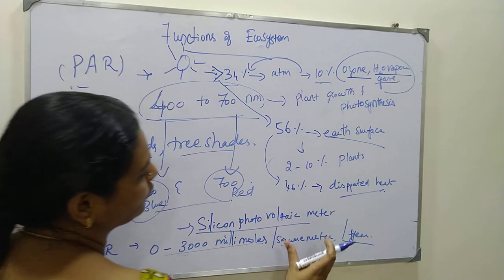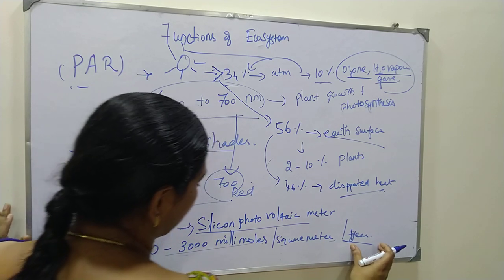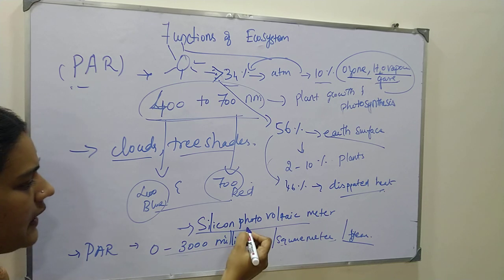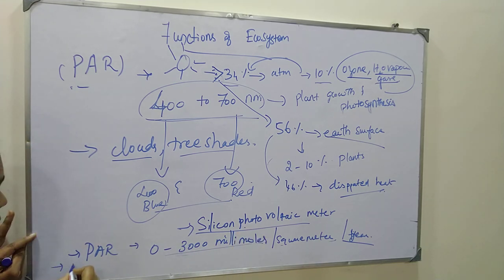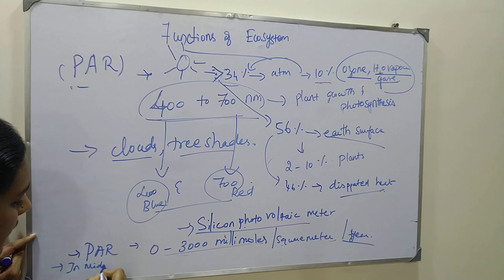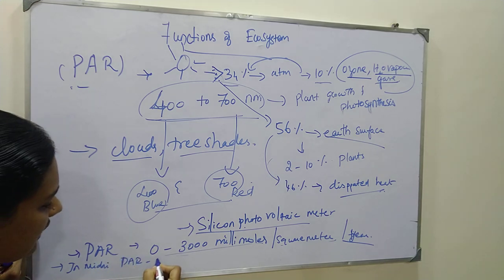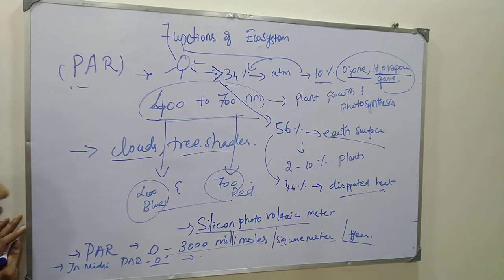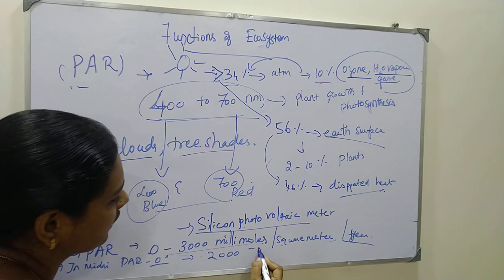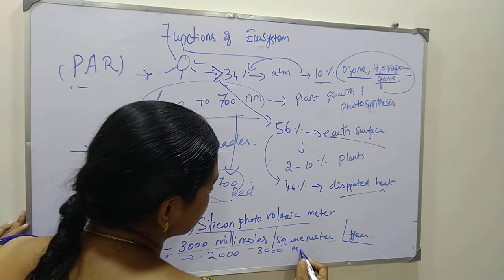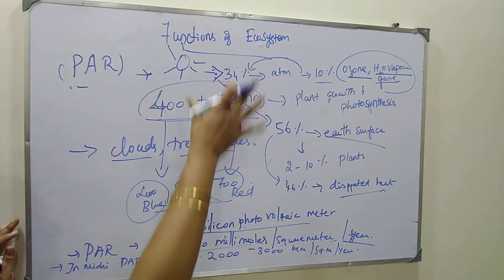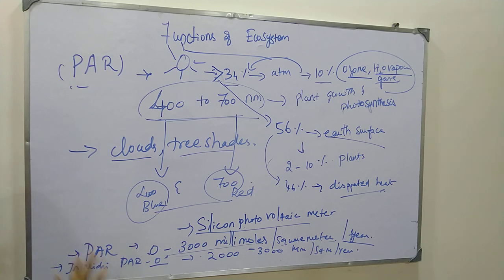So it is per unit of area per unit of time, that is how many moles are produced. Okay, so this 0 to 3000 millimoles is measured by this meter. Generally in the midnight, the power value is definitely 0. But in the summer season, in the midday time, you will be getting 2000 to 3000 millimoles per square meter per second. So this is just the statistics of photosynthetically active radiation measured by the silicon photovoltaic detectors.